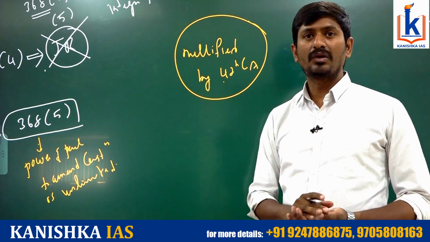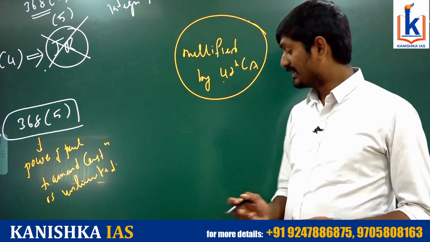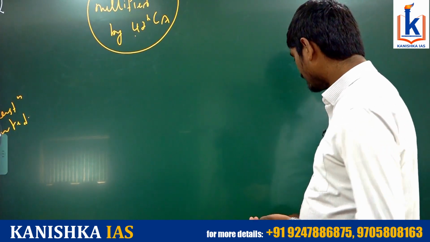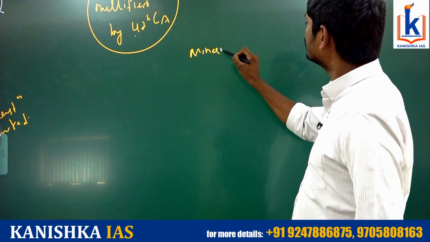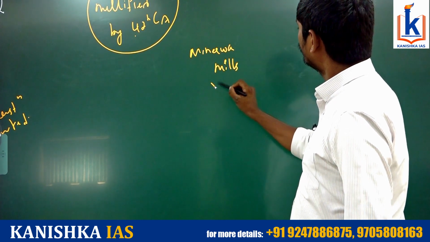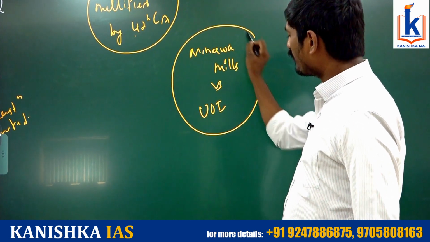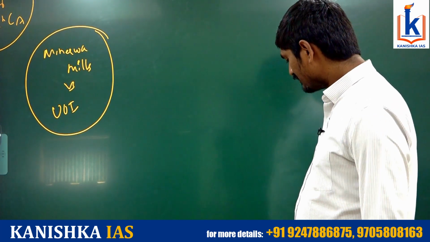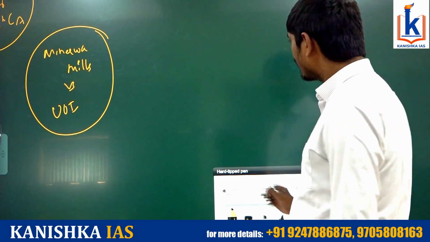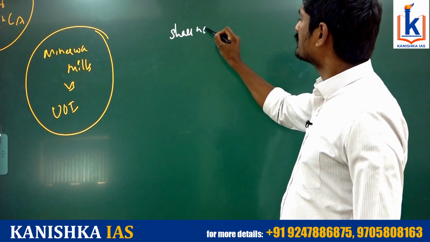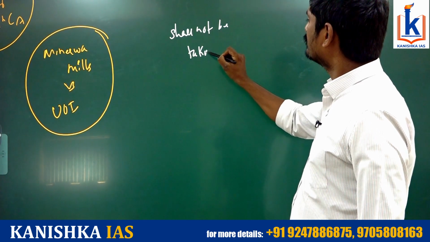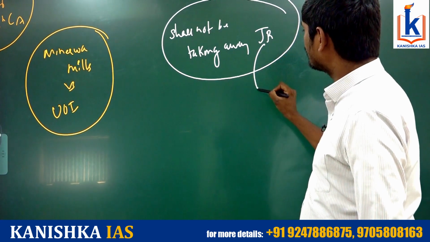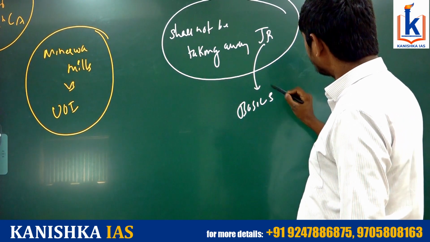Okay. So the role of the judiciary is to protect the constitution. That role has come into reality through another important case, Minerva Mills versus Union of India. The Supreme Court has said two important things here. Number one, the Constitution Amendment shall not be taking away judicial review. Because the Supreme Court said judicial review is also part of the basic structure of the constitution.